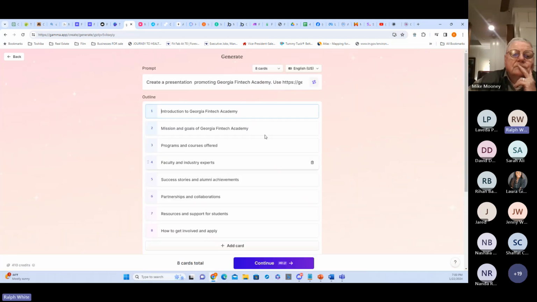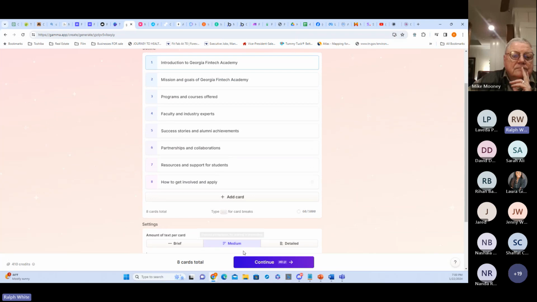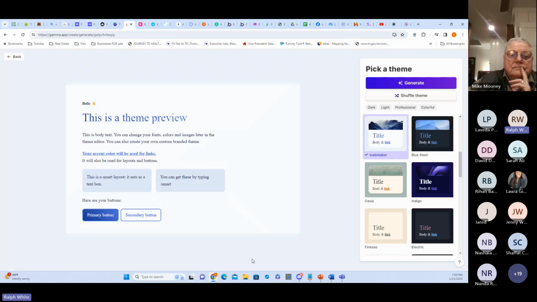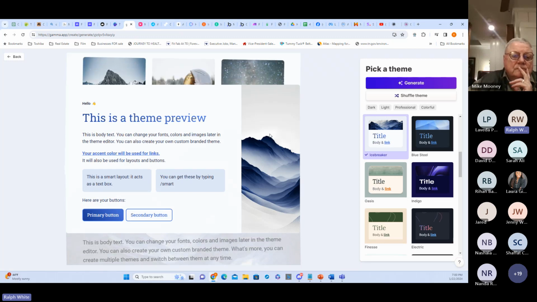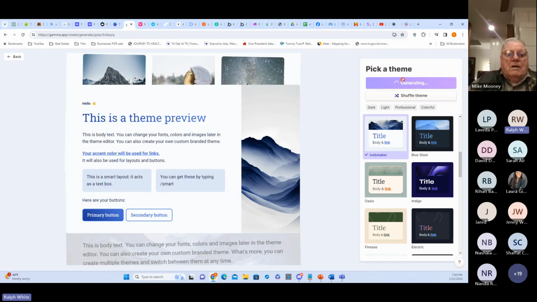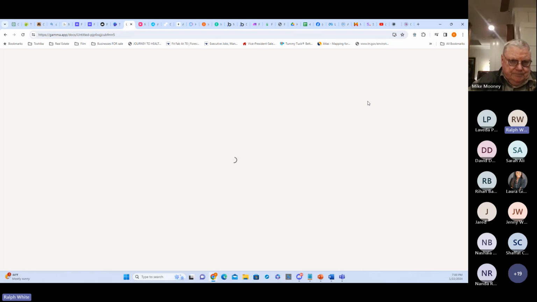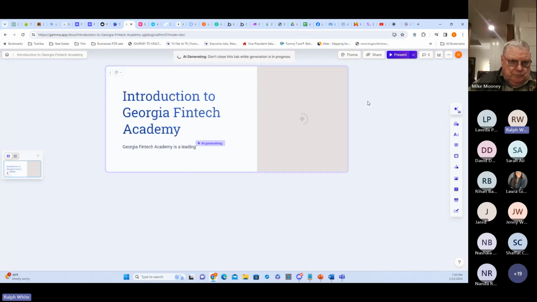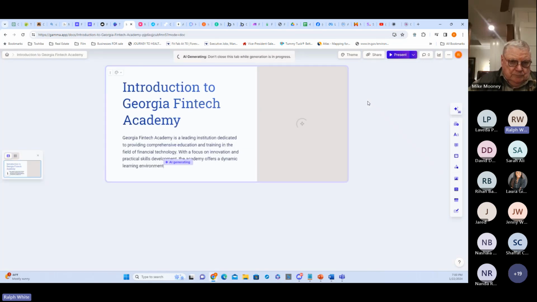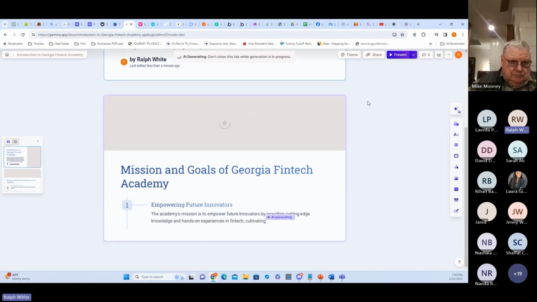All right, so when you do this, it'll come up with an outline instantly, before I could even finish saying it. It came up with an outline, and I'll just do a short one. I'll just continue. It takes credits. It asks me what theme I want for my layout. We'll just go with what it's got, and we'll go ahead and generate this. And look at just how fast it's coming up with this PowerPoint presentation, right?